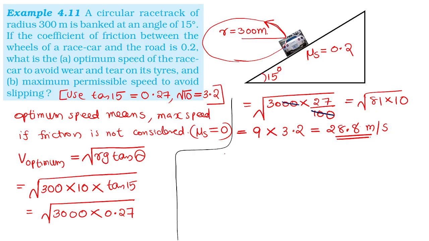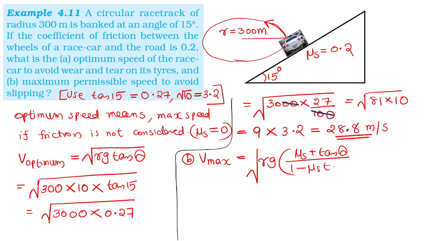The second part, Vmax. If they simply say maximum speed, the friction also we will consider. Maximum permissible speed to avoid slipping. In that case we will consider the friction. But for optimum, we will not consider friction. So Vmax equals root of Rg into mu s plus tan theta divided by 1 minus mu s tan theta. Do you remember that?